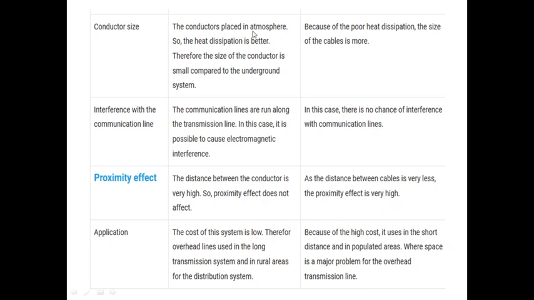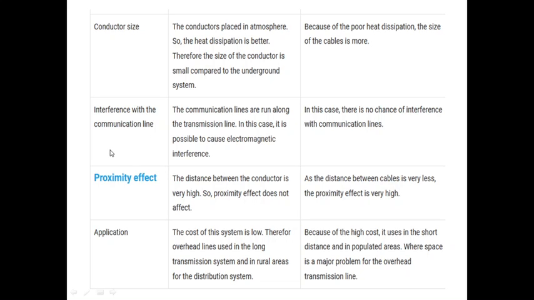And your conductor size. The conductor placed in the atmosphere has better heat dissipation. Since it deals with high power, heat should be dissipated out. Therefore, the size of the conductor is small compared to the underground system. The conductor used in the underground system is very large because heat dissipation will not be there underground, so the cable should be insulated properly to withstand the heat produced by the wires. But in overhead, the conductor is very small compared to underground because heat can be dissipated in the environment, as it is present outside.